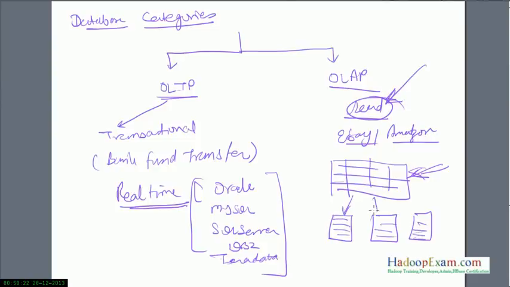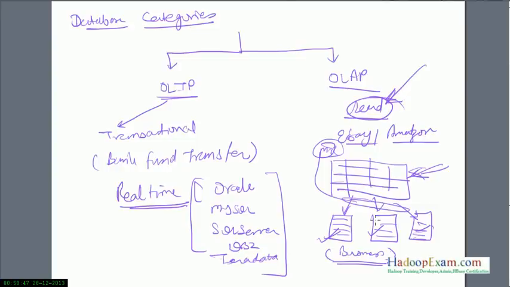This database doesn't need any transactions. Some batch processing is executed on it. MapReduce is one example of batch processing. It will run and finally generate reports, and based on these reports the business can take decisions on what to do to enhance the business.